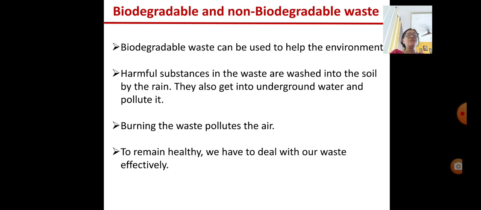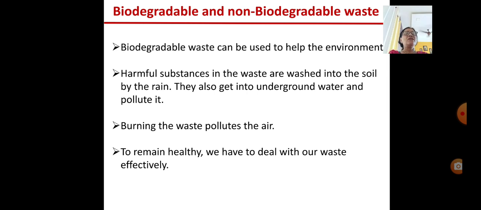Okay, so this biodegradable waste can be used to help the environment, while harmful substances in the waste get washed into the soil by the rain, and they can also go underground, get into underground water, and pollute it. Even we cannot burn the waste. If we burn it, it will pollute the air. So to remain healthy, we have to deal with our waste effectively.